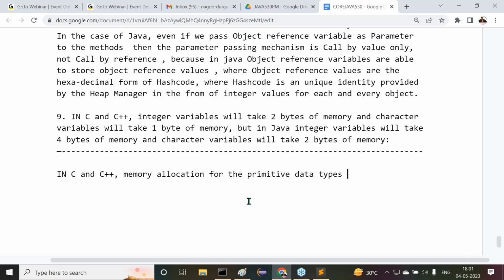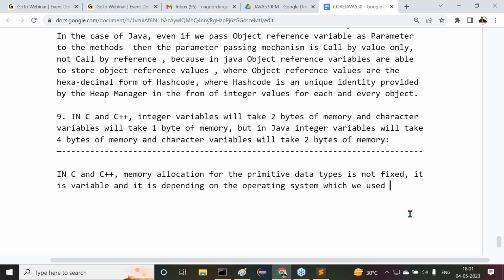In C and C++, memory allocation for the primitive data types is not fixed. It is variable, and it depends on the operating system which we use.